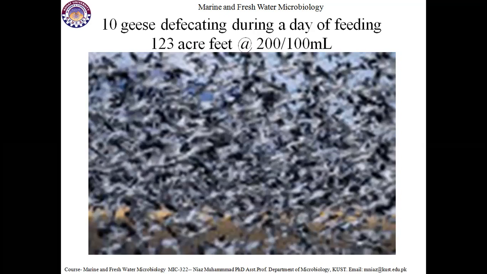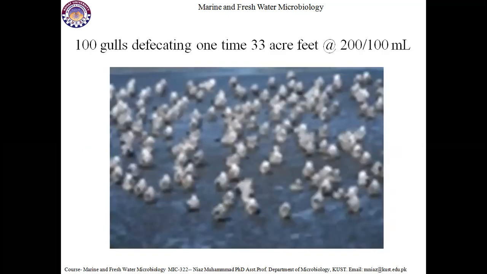For this, every surface water reservoir must be treated before drinking, because wild birds, animals, and others are contaminating the water bodies. And 100 gulls defecating one time give 33 acre feet at 200 fecal coliform per 100 ml. So it is a huge load which can cause any type of problem in consumers.